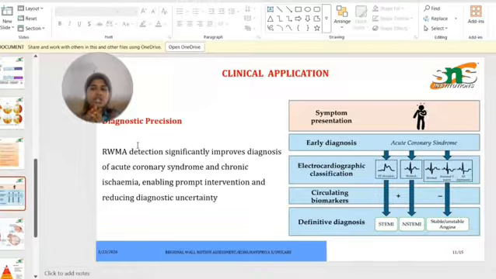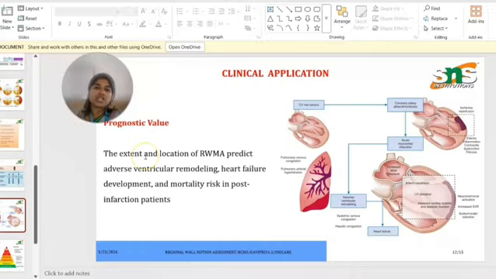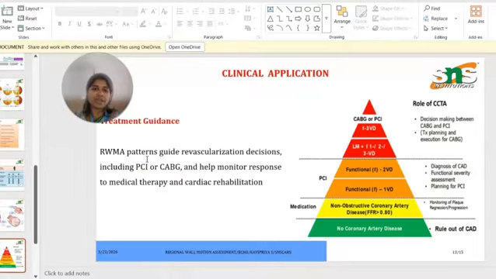We have to find out early diagnosis of acute coronary syndrome by ECG, and circulating biomarkers are also very important, that is troponin T or I, and finally whether it is STEMI, NSTEMI or stable angina. We have to find out the last thing. The values concern adverse ventricular remodeling, heart failure development, and mortality risk in post infarction patients, depending on the extent or location of the RWMA.